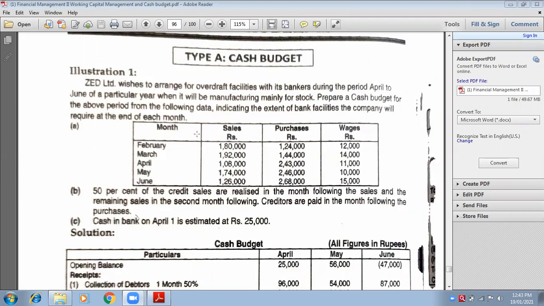For March, which is the third month following? June. You have to count from March: March, April, May, leave 3 months and then June. For March, the third month following is June. Okay, for January, which is the third month following? April. January, February, March, so you have to take April.